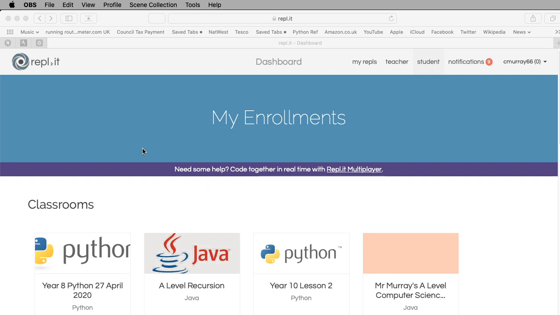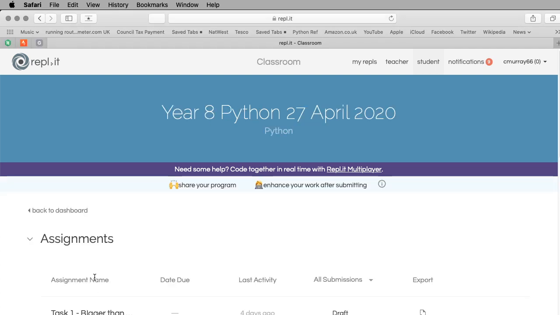And you need to check your syntax. I had one person who sent me an image and the syntax was totally wrong. So you need to check your syntax when it goes widescreen. So I've got Year 8 Python, 27th April 2020. And I'm going to click inside that.